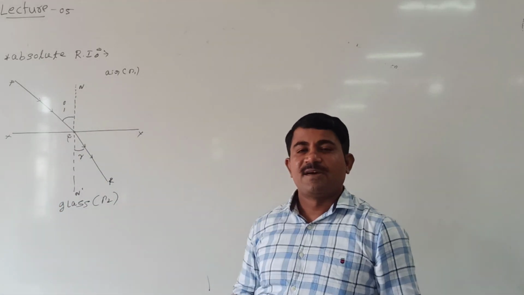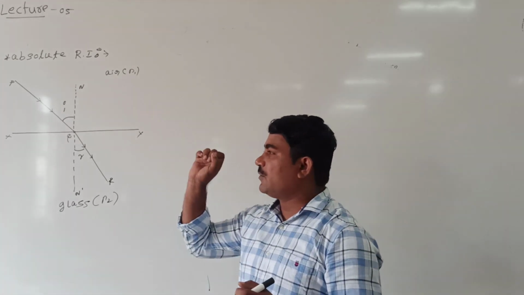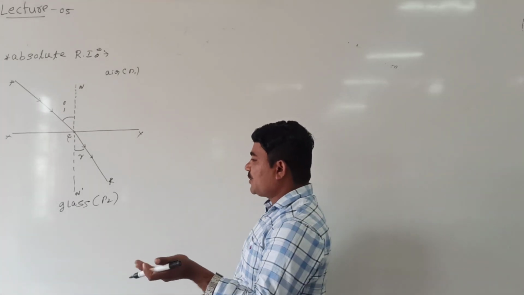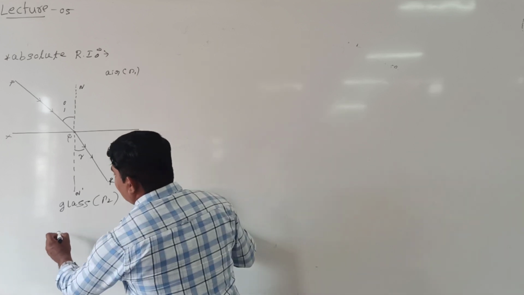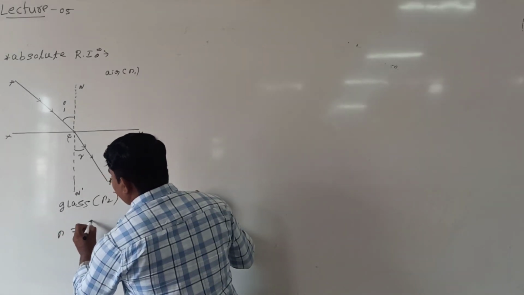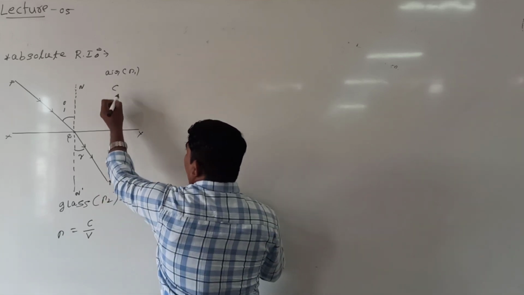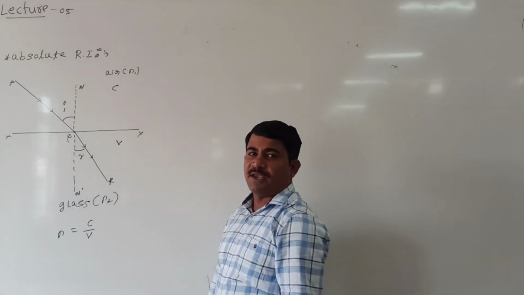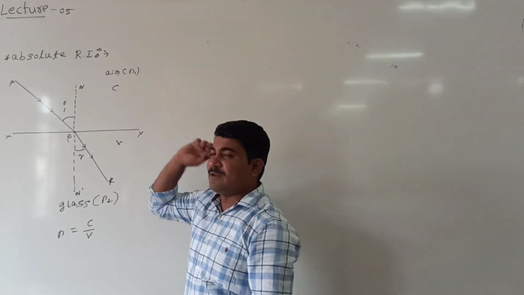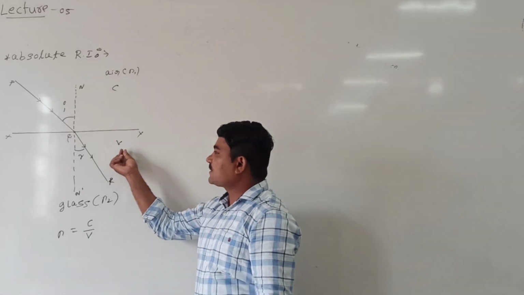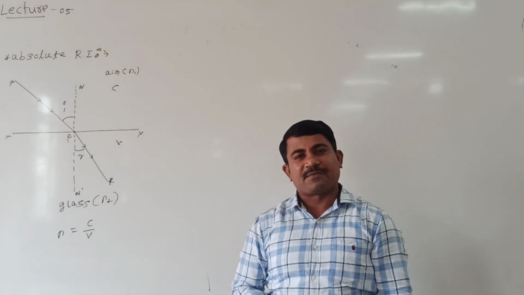How to define refractive index? Absolute refractive index. Initially I can define refractive index in this way: refractive index is the ratio of the speed of light in the medium. In air the speed of light can be represented by c. In glass the speed of light can be represented by v.